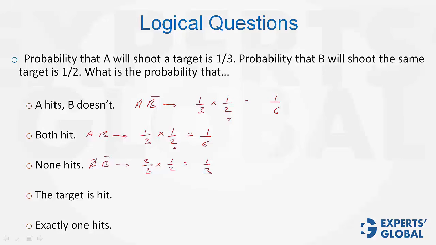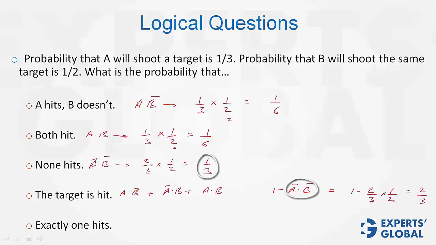Next, the target is hit. 2 ways of solving this one. One way is to take 3 cases. A hits, B doesn't, plus A doesn't, B does, plus both hit. So either add the 3 probabilities, or a simpler way would be 1 minus neither hits. So this would be 1 minus A bar times B bar. A bar is 2/3. B bar is 1/2. This turns out to be 1 minus 1/3, which is 2/3. See, probability for the target is hit can be seen as 1 minus none hits. We found none hits was 1/3. Therefore, the answer is 1 minus 1/3 equals 2/3.